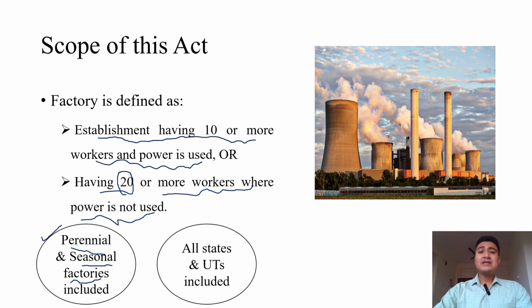Secondly, all the states and union territories of India are included in this Factory Act, and it is applicable to all of them. Here I want to mention that Jammu and Kashmir was previously not under the Factory Act. However, after Article 370 was abolished, this Factory Act came into implementation there also. So these are the latest developments that have taken place.